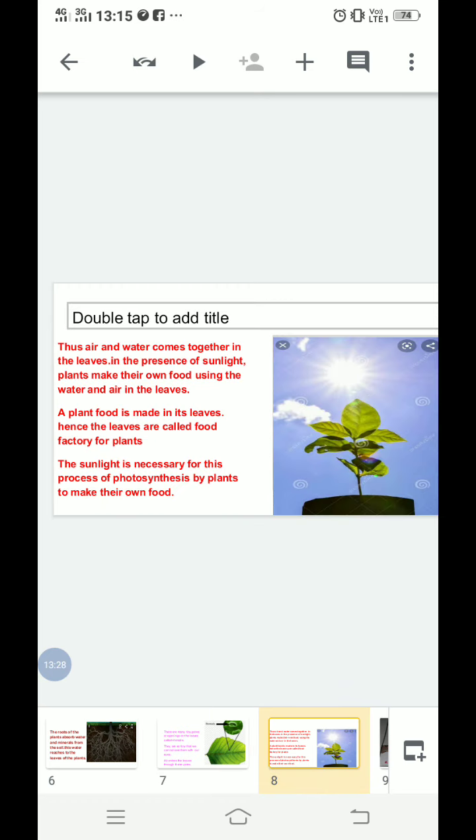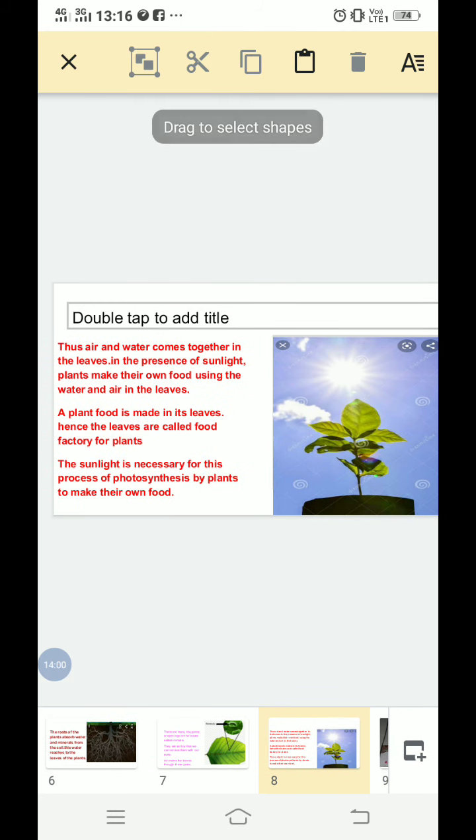So here, air and water come together in the leaves. In the presence of sunlight, plants make their own food using the water and air in the leaves. By using the air and water, the plant makes its own food in the leaves, that is, in the chlorophyll of the leaves. A plant's food is made in its leaves, hence the leaves are called the food factory of the plant, due to the presence of chlorophyll.